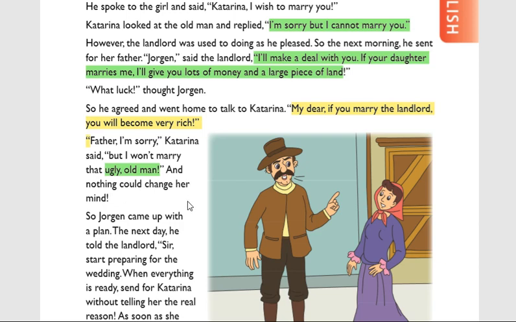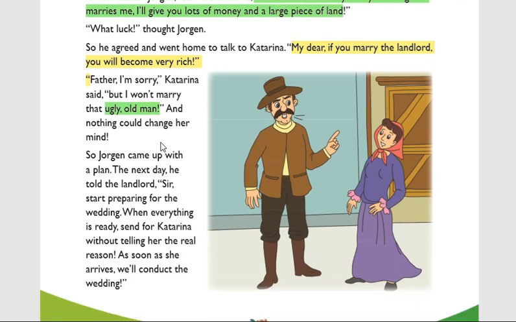Even if I become a rich person, I don't want to marry that old ugly person. So Jorgen came up with a plan. Whenever Katrina rejected her father's suggestion, Jorgen came up with a new plan.